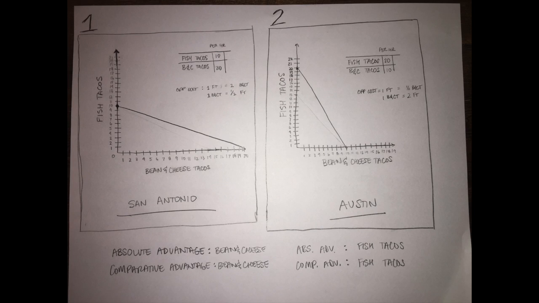And comparative advantage refers to whichever has the lower opportunity cost in producing one good than the other city in that good. So, for example, San Antonio has the comparative advantage in bean and cheese tacos because in producing one bean and cheese taco, it only has an opportunity cost of a half of a fish taco. And vice versa for Austin, it has the comparative advantage in fish tacos because in producing one fish taco, it only has the opportunity cost of a half of a bean and cheese taco.